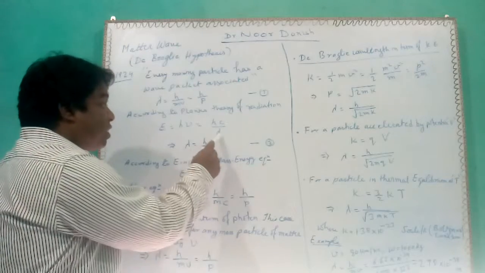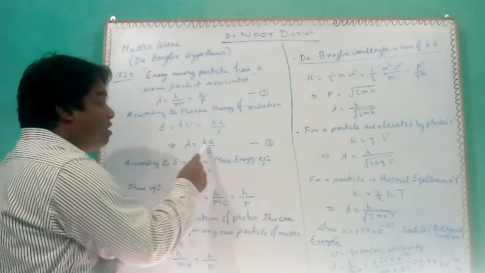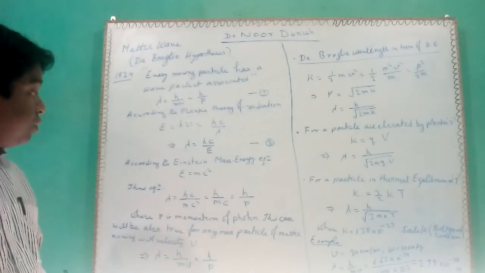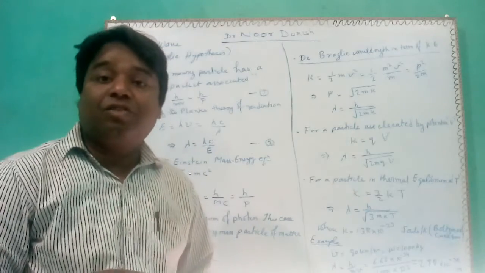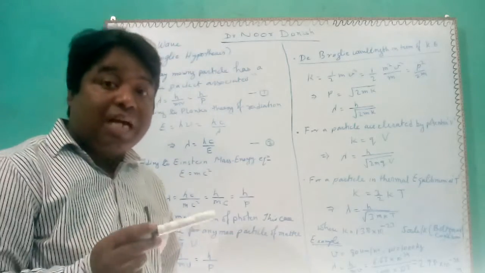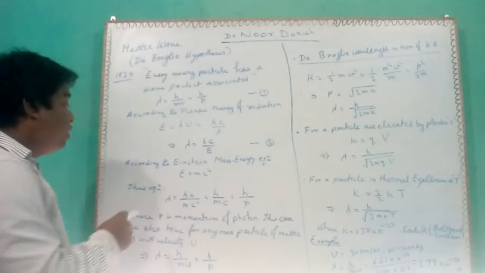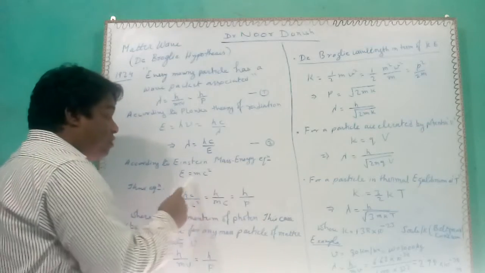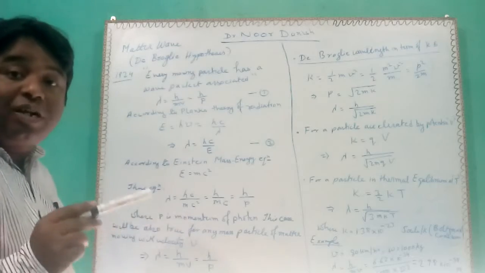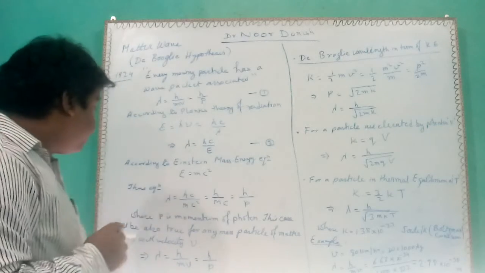So this equation gives lambda is equal to hc upon E. Now we also know the very famous Einstein mass-energy equation: E is equal to mc square.